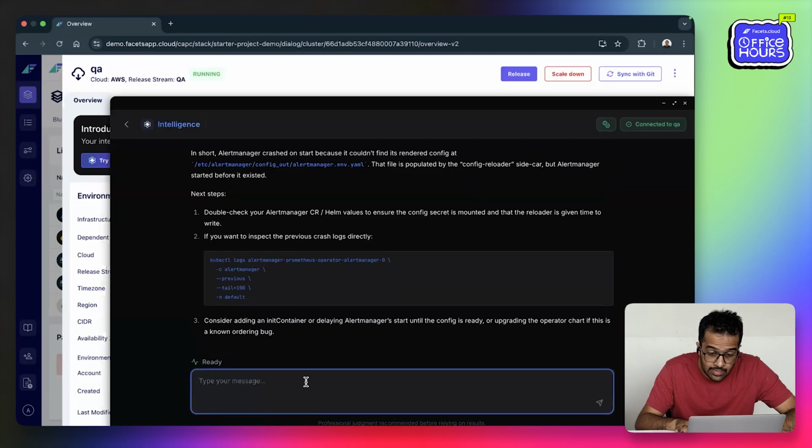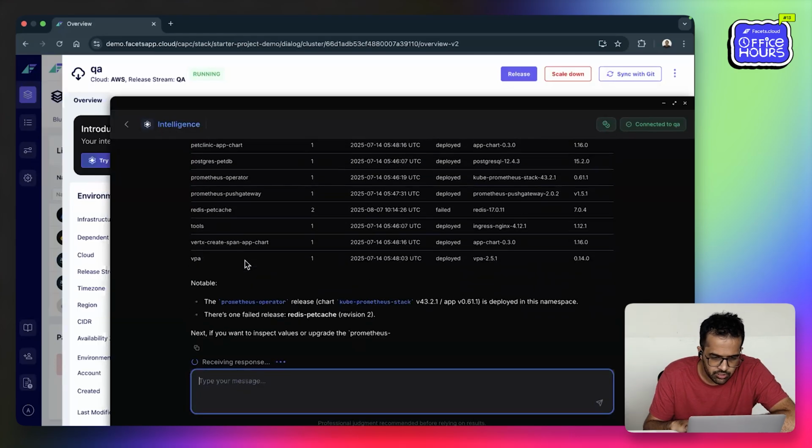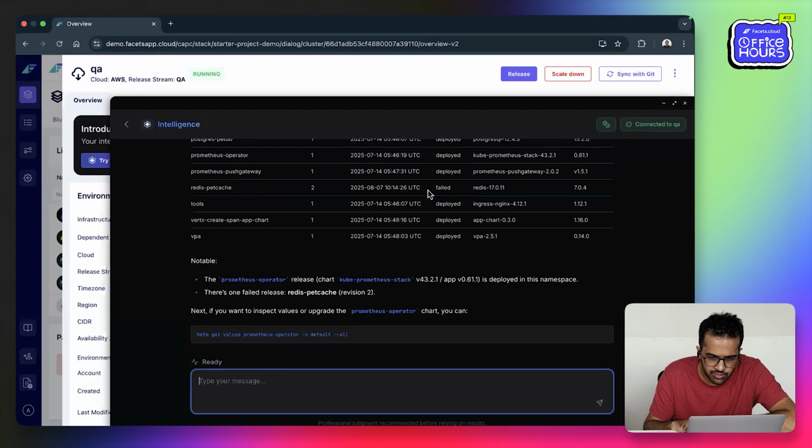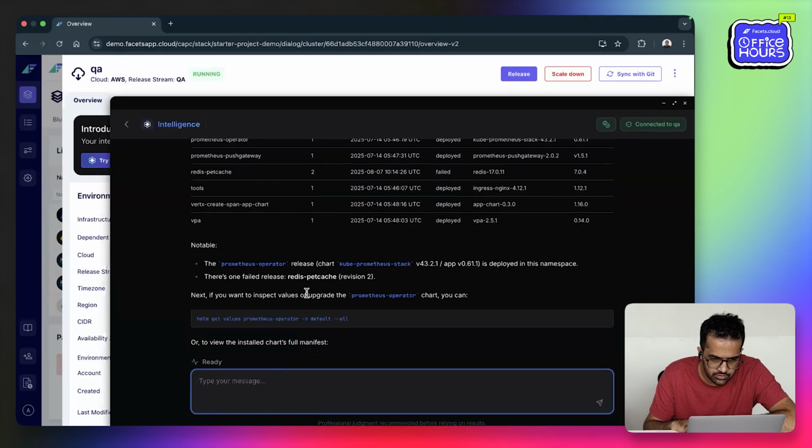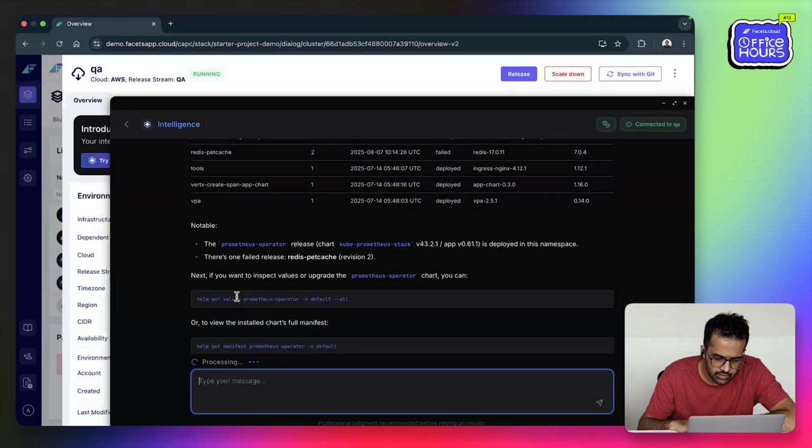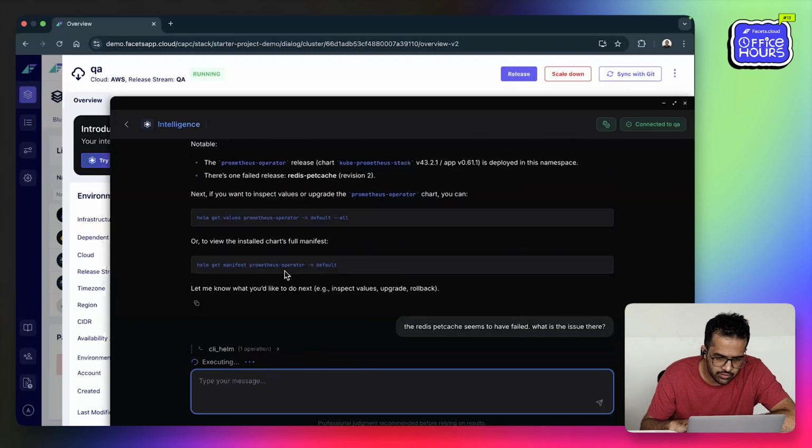And it has Helm access. Let's check out the Helm deployments that we have. It's able to list these, and the Redis seems to have failed. Let's see what's wrong there. It suggests commands to run if you want to run them manually, or you can ask it to run them for you. It will do the same thing.